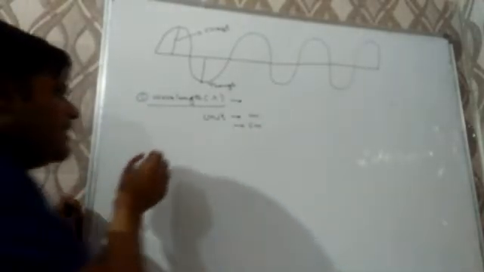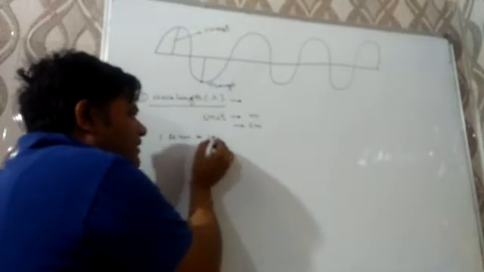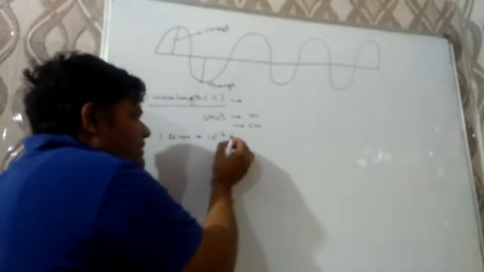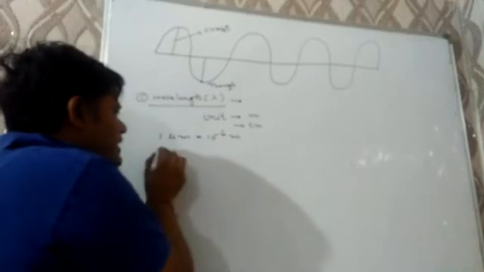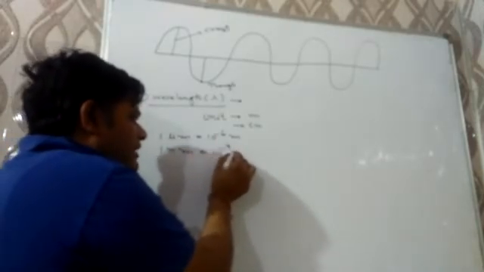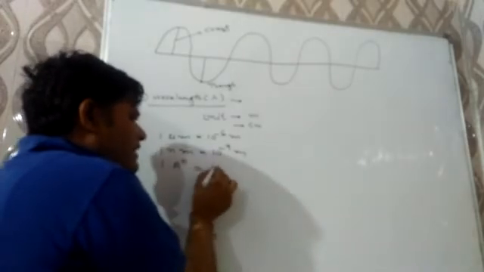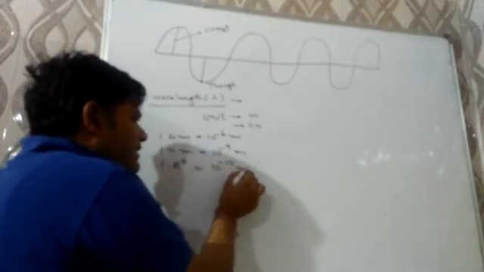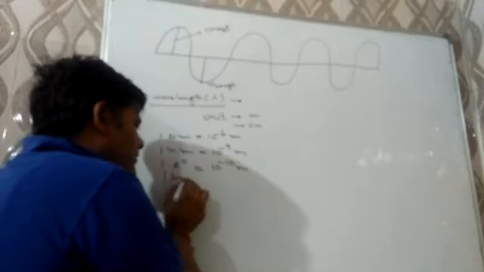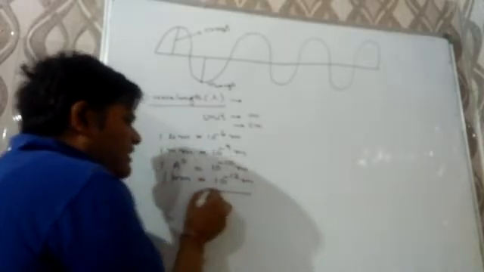But we have to use lower or smaller values for it. First one is micrometer, which is equal to 10 to the power minus 6 meter. Second one is nanometer, that will be 10 to the power minus 9 meter. Next is angstrom, 10 to the power minus 10 meter. And the last one can be picometer, that will be 10 to the power minus 12 meter. We have to remember these values for numericals.